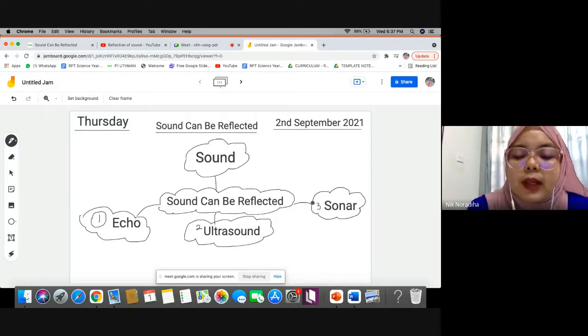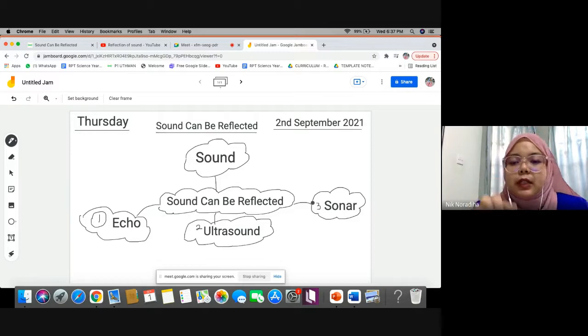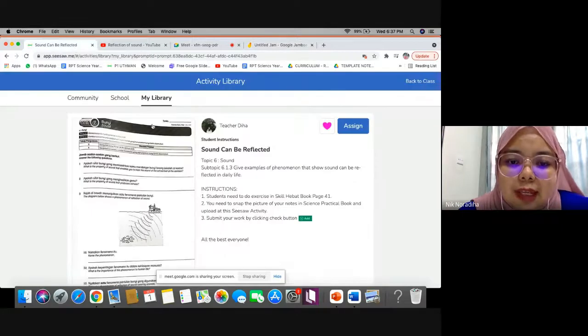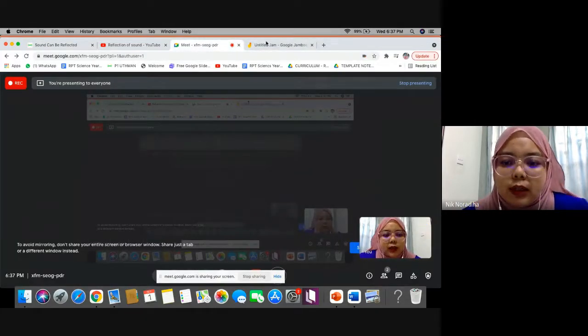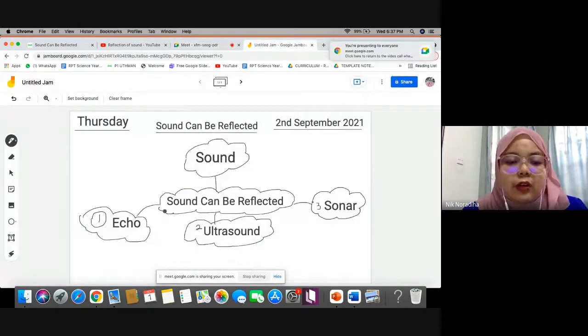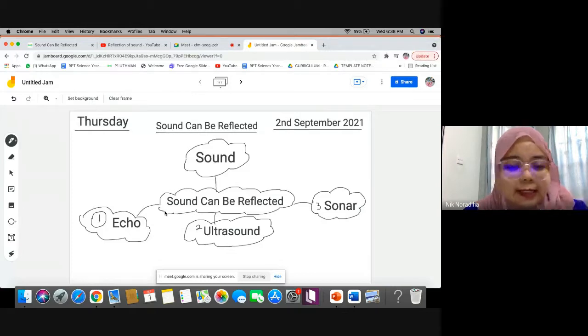So please make sure you have this note inside your science practical book. And after you're done with this note, take a photo of your notes and upload it in this Seesaw activity. Those who did not have the book, you can do this on page 41 in your Seesaw as usual. So these are the only notes that you have to do. Simple. Okay, so next one.